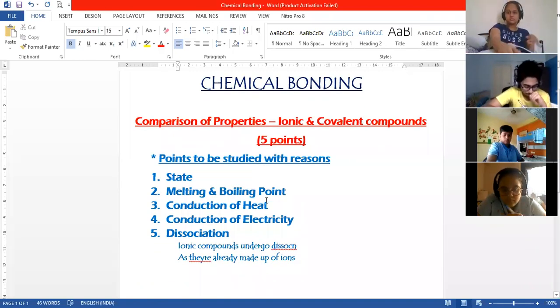Okay, so the reason for ionic compounds to undergo dissociation is that it is already made up of ions. So we just have to dissociate the ion, that is separation of ion which takes place.